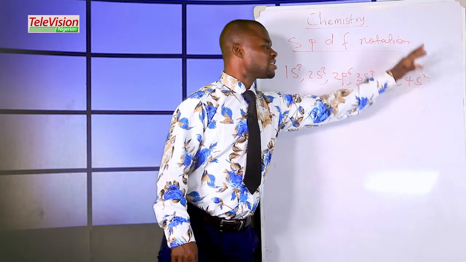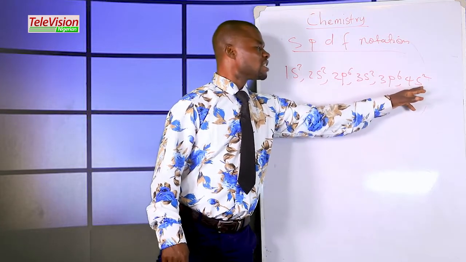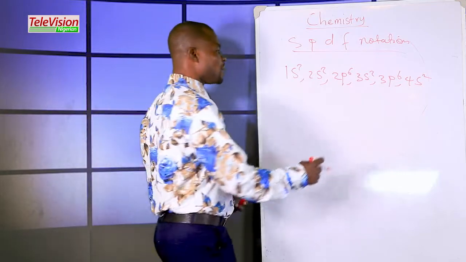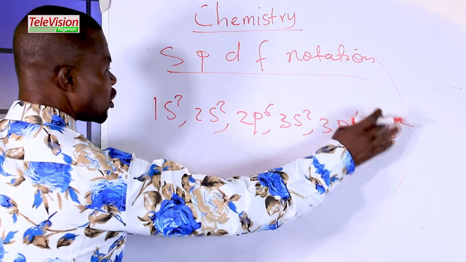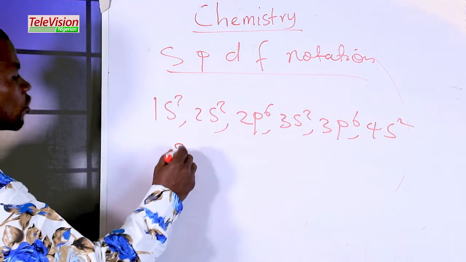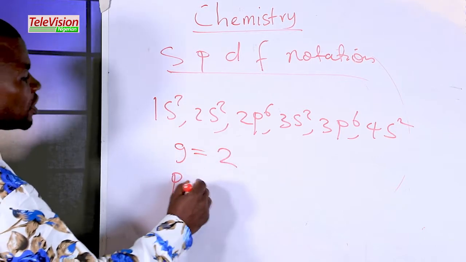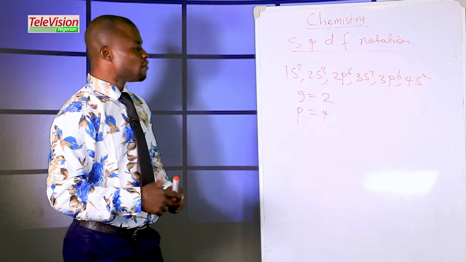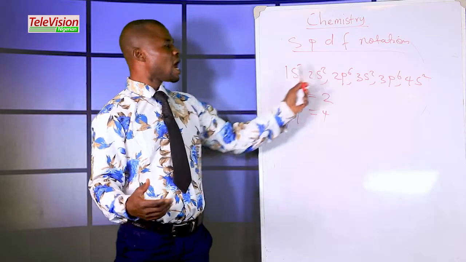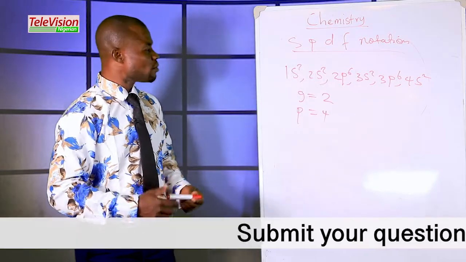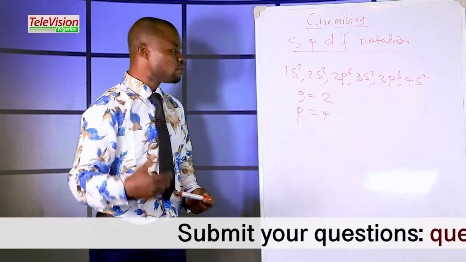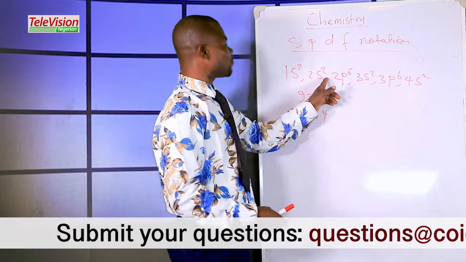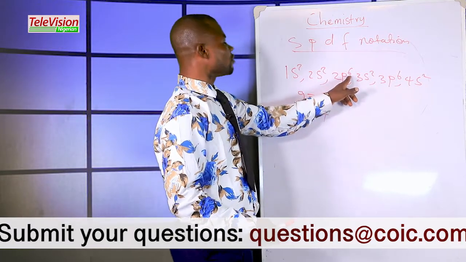The power of the last S tells you the group, and the coefficient of the last S tells you the period. So how many electrons are at the top of the last S? It is 2. So the group is group 2, and the period is equal to the coefficient of the last S, which is 4. If you want to know the number of the element, you can add the powers. The powers will tell you the atomic number, and then you can know the name of the element. Let's add together. 2 plus 2, 4 plus 6, gives you 10.